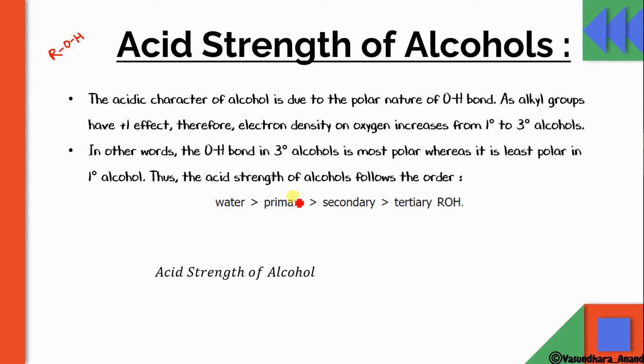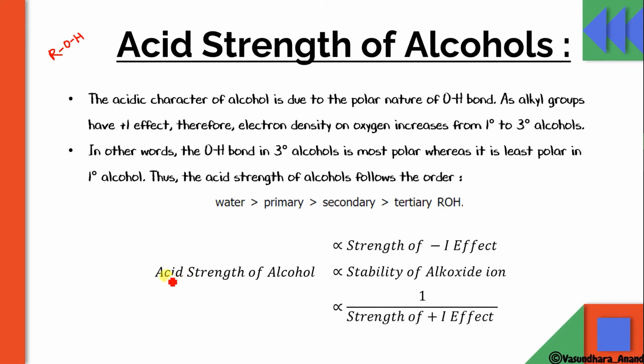Next, the acidic strength of alcohol is directly proportional to the strength of the -I effect. The greater the -I effect, the greater the acidic strength. It is directly proportional to the stability of the alkoxide ion. After releasing the H+ ion, RO- will form, and the higher the stability of this RO-, the higher the acidic strength of the alcohol. It is inversely proportional to the strength of the +I effect.